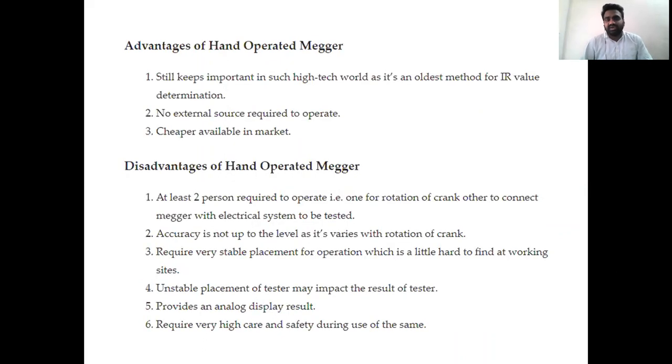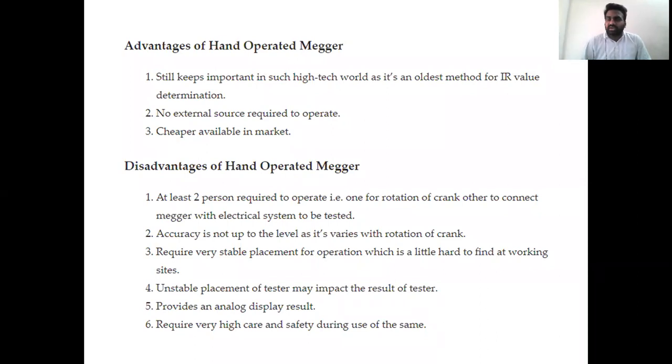There are various advantages with respect to this Megger. This is definitely one of the oldest methods, but it is quite advantageous. We don't have a battery operated source here; this is a hand driven device. That is one of the major advantages, and it is quite cheap in the market, because we don't use any IR chips here. That keeps it quite simple.